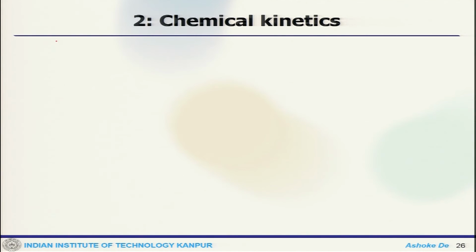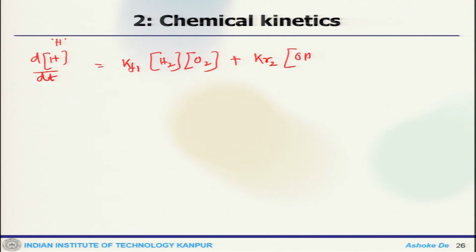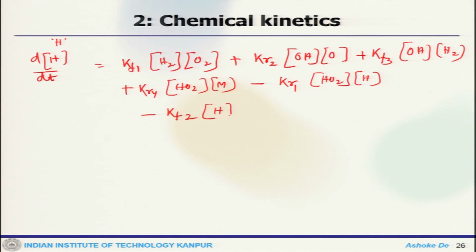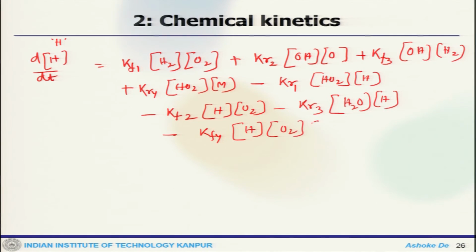Similarly, we can write for H, dH/dt would be Kf1 H2 O2, plus Kr2 OH O, plus Kf3 OH H2, plus Kr4 HO2 M, minus Kr1 HO2 H, minus Kf2 H O2, minus Kr3 H2O H, minus Kf4 H O2 M.